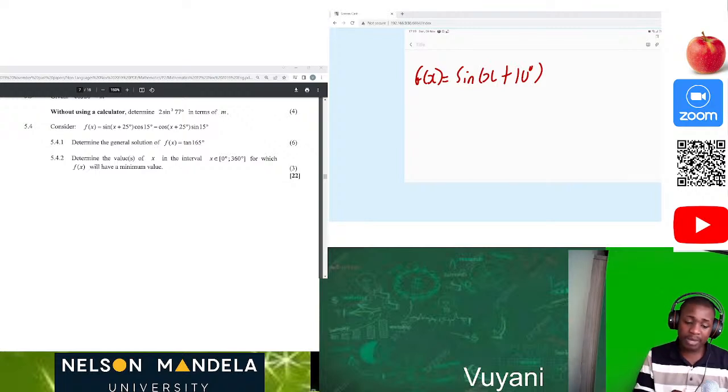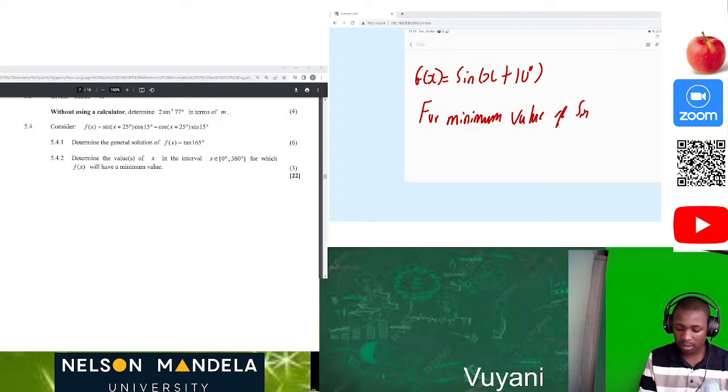So now for the minimum value of sine x, that will be 270 degrees.